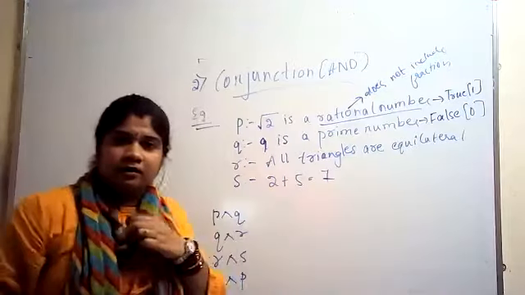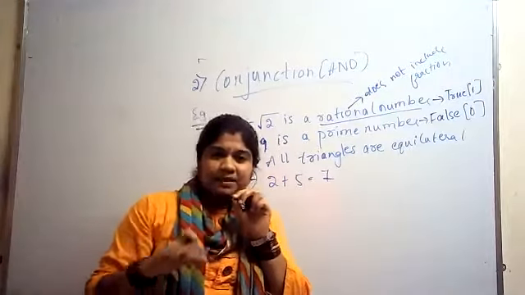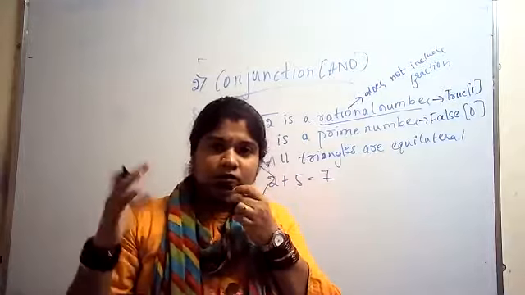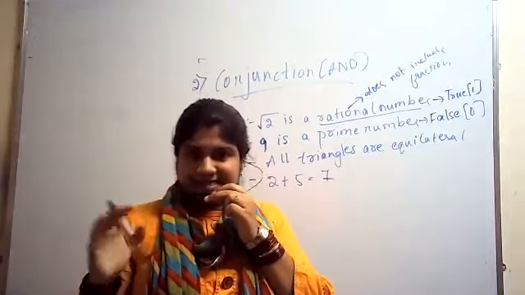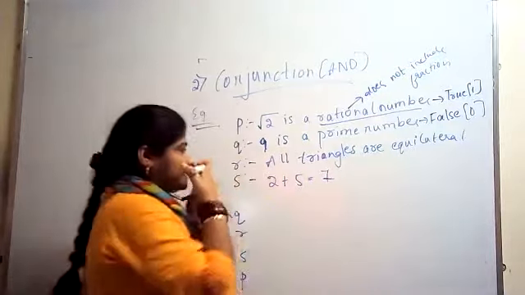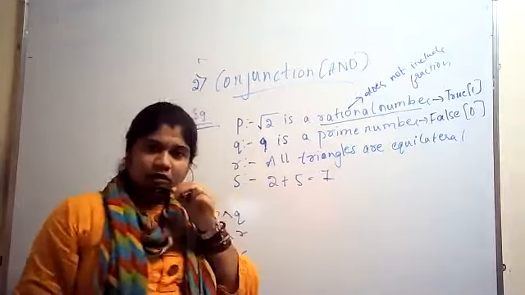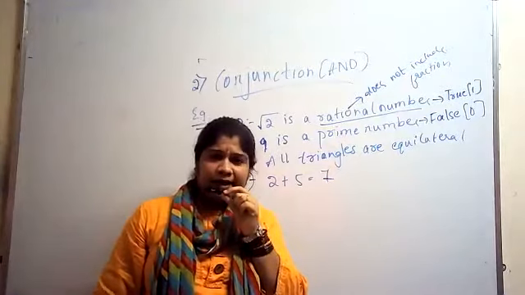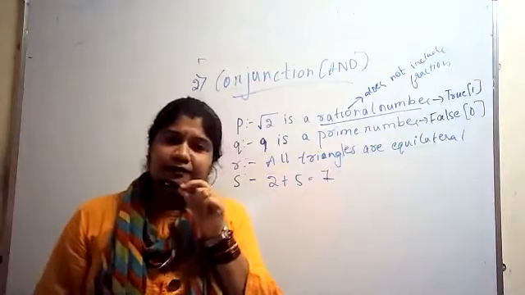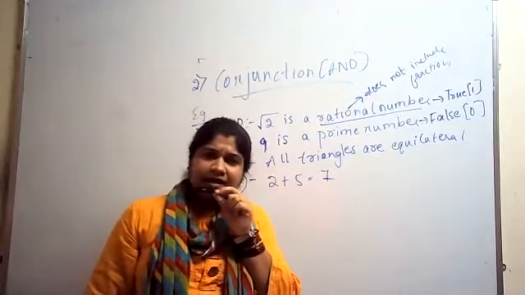Now, these examples are my own. You can take whichever examples you want. Okay. Next, all triangles are equilateral. Whether all triangles are equilateral?